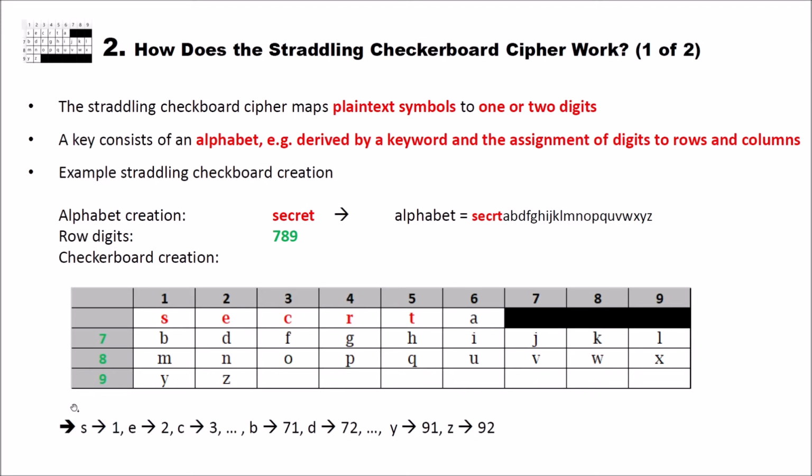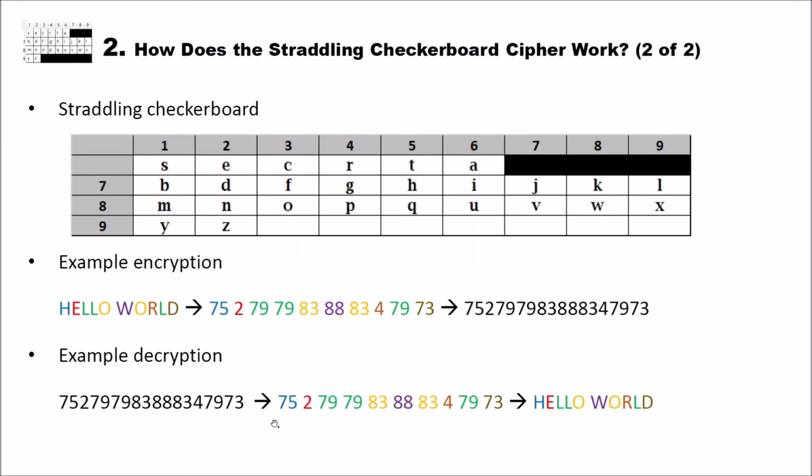The interesting part is that we encrypt our plaintext letters to ciphertext numbers with different lengths, so with a different number of digits. And this makes cryptanalysis quite difficult, as we can see later on. Now we have an example encryption and decryption.